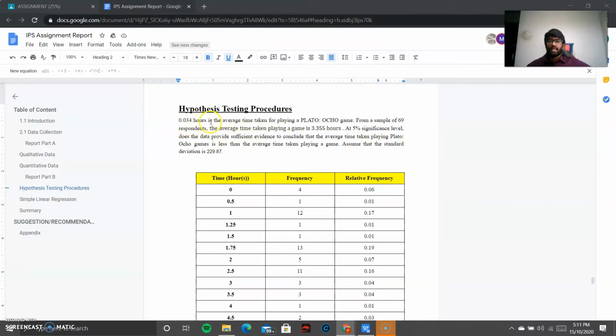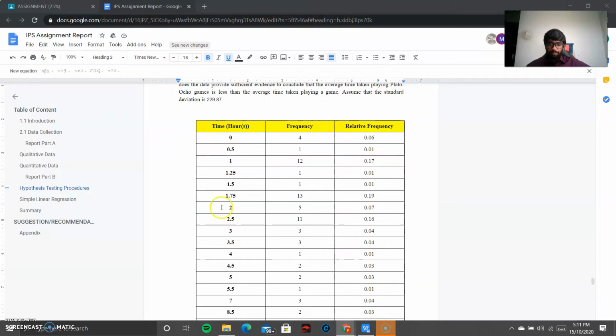0.034 hours is the average time taken for playing a Plato Ocho game. From a sample of 69 respondents, which is the number of respondents that we have, the average time taken for playing a game is 3.355 hours. At 5% significance level, does the data provide sufficient evidence to conclude that the average time taken playing a Plato Ocho game is less than the average time taken playing a game? Assume that the standard deviation is 229.87.